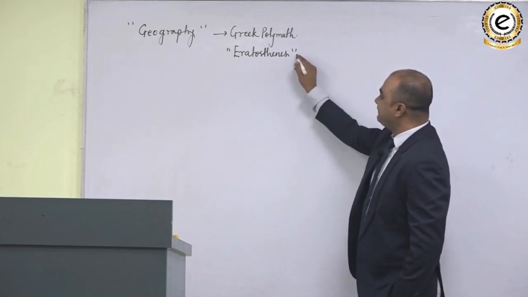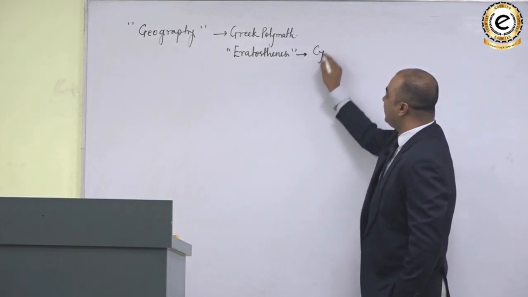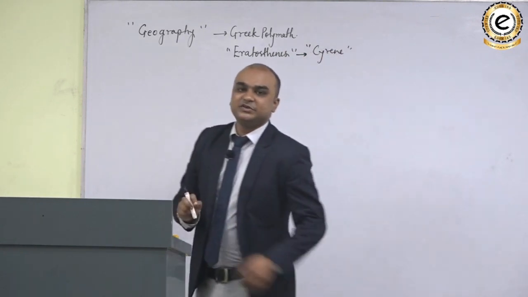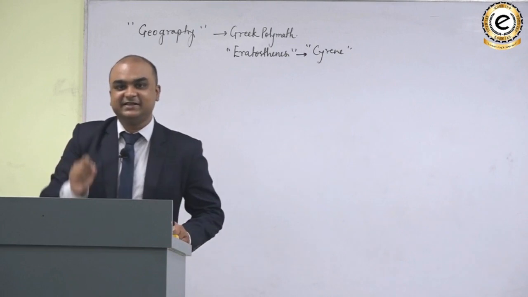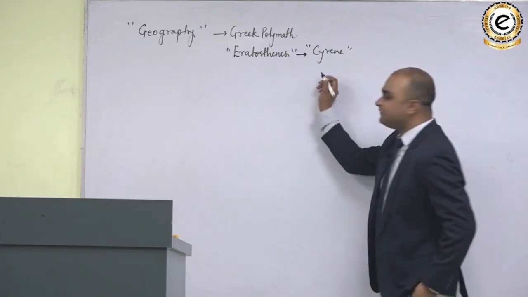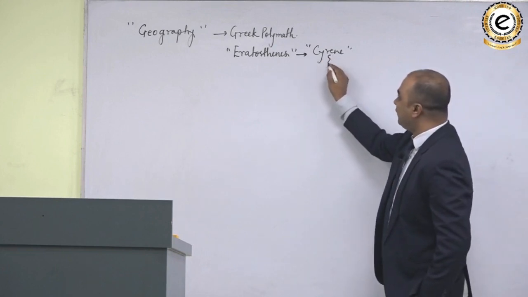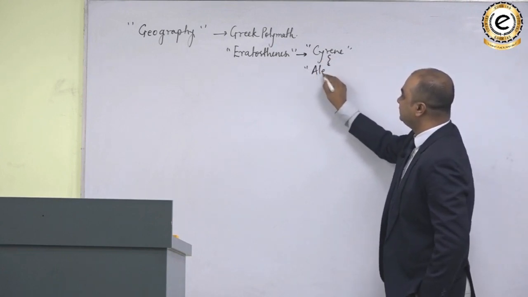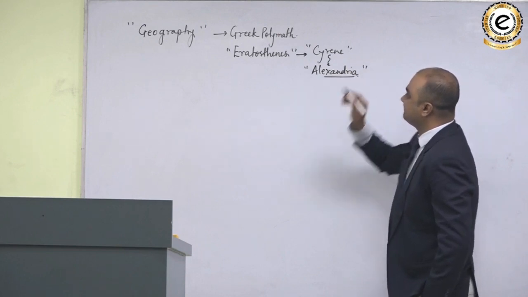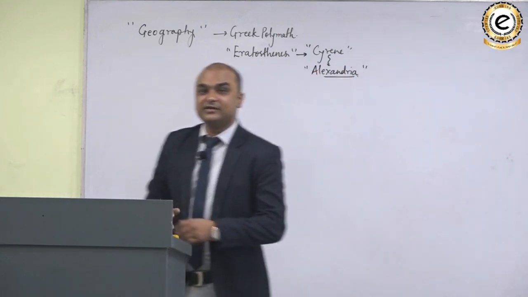Who was this man, Eratosthenes? Eratosthenes was in fact born in Cyrene. Cyrene is a city which is located in present-day Libya. And he served as the chief librarian in the city of Alexandria, Alexandria in Egypt.